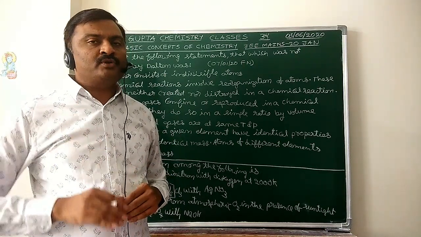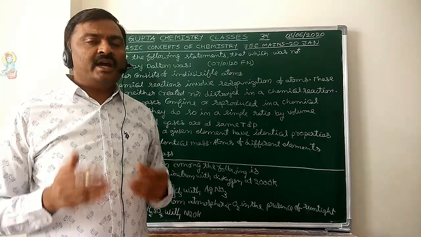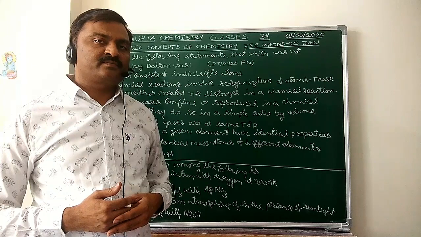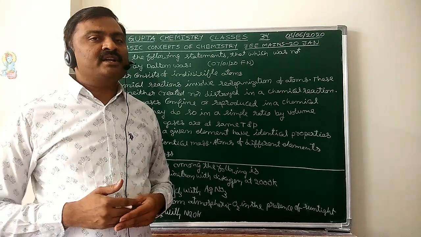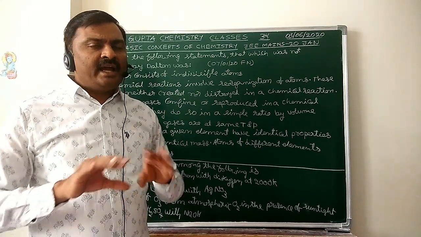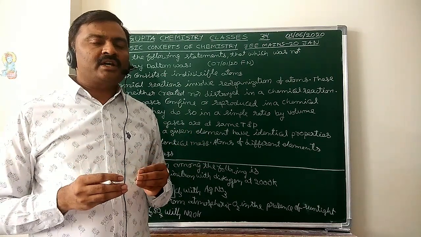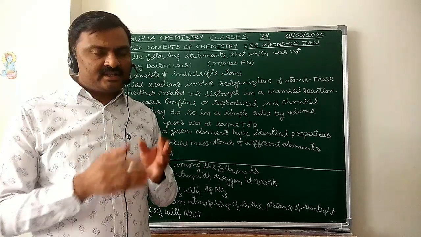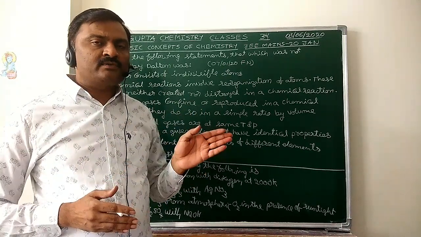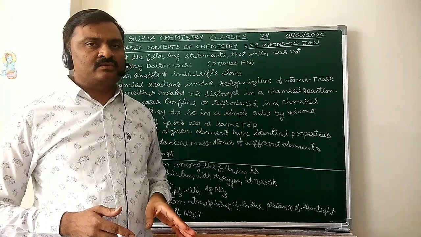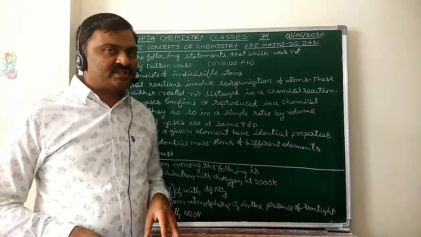But compounds consist of atoms of different types, atoms of different elements. Next, in a chemical reaction, atom reorganization only takes place. The total number of atoms of various elements on the reactant side should be equal to the number of atoms on the right hand side also. So these are the important postulates.